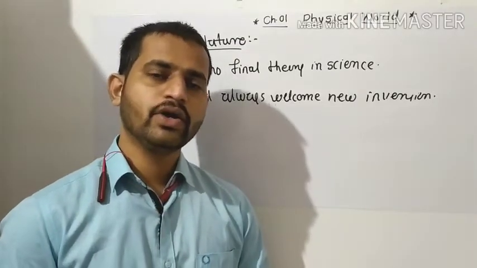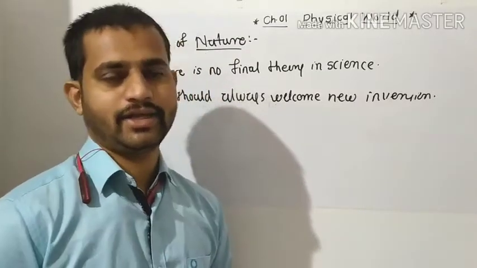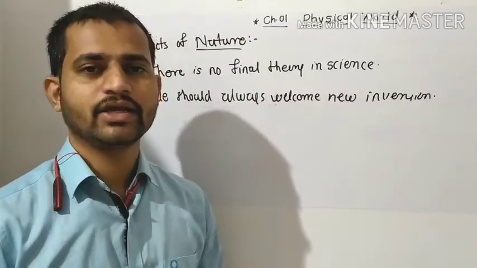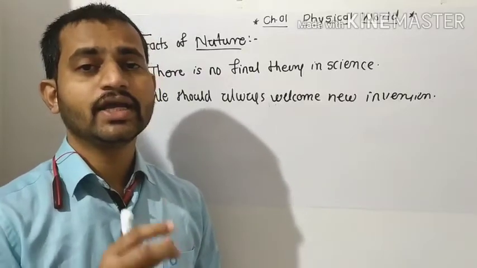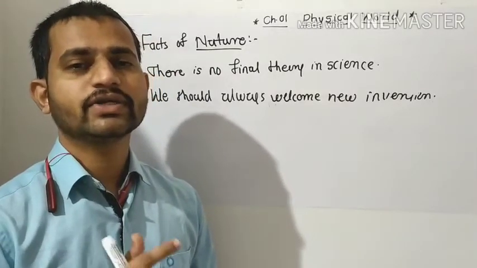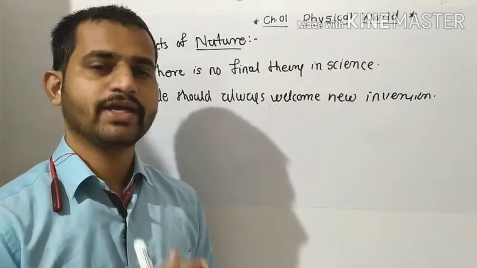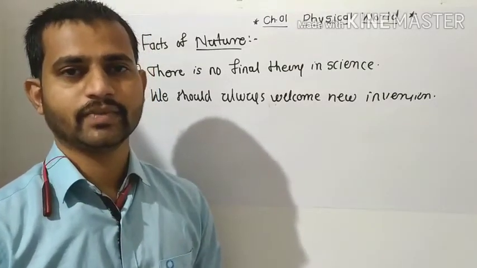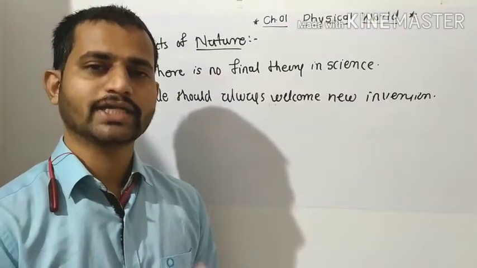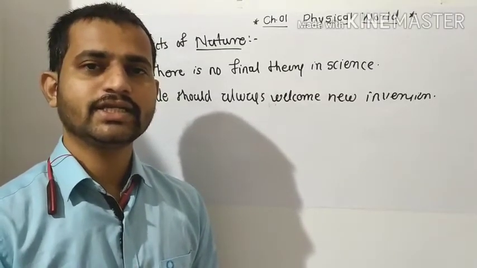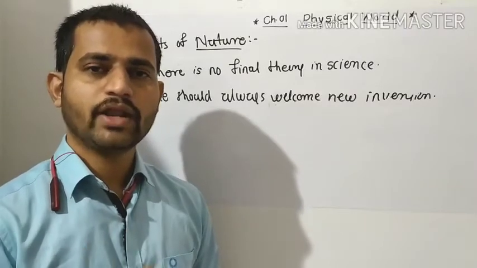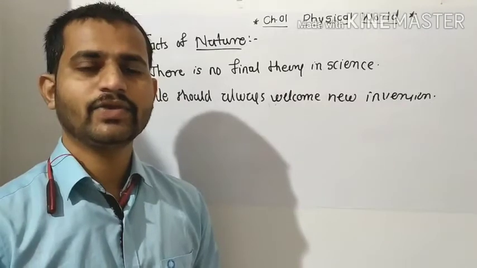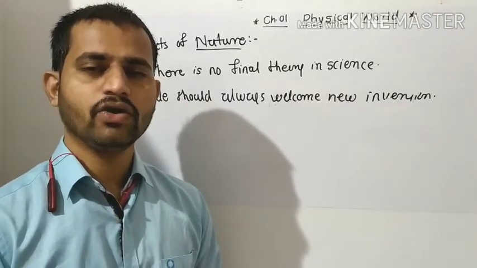Then what we have to do is not reject that theory, but go for its proof. We can tell him, give us the proof. If he gives the proof, then our next procedure is to verify his statement and his prediction about that particular theory. Then finally we accept that theory. What is necessary here is that we should always welcome new inventions. We can't reject any invention given by any scientist anywhere in the world.